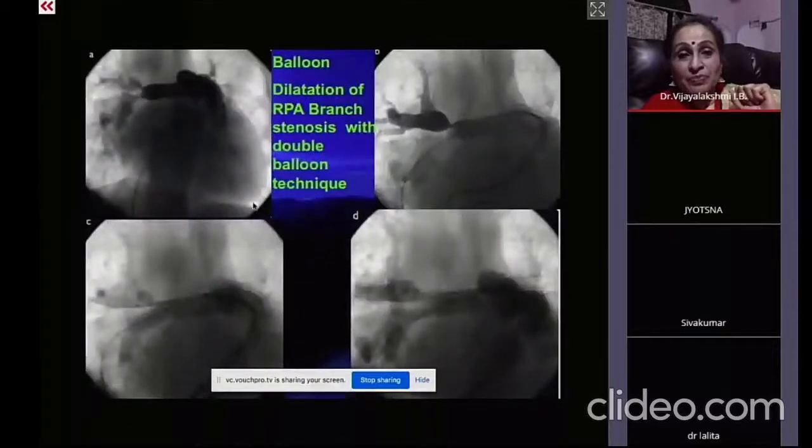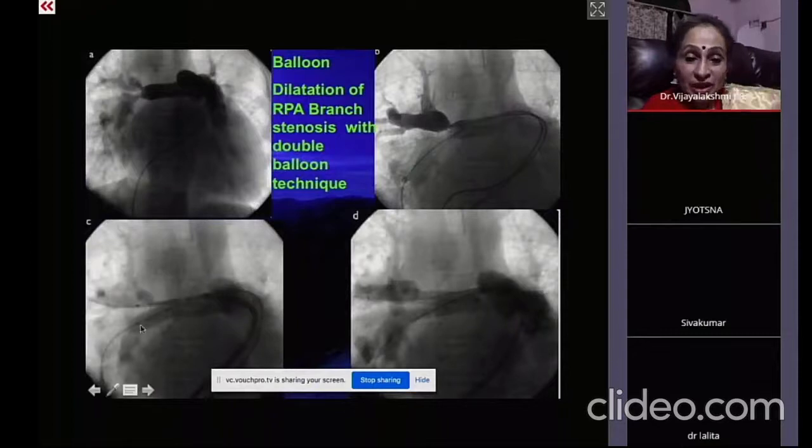And suppose there are two stenoses, as already suggested, you can keep two guide wires in two places and you can keep two balloons, and with the kissing technique, you can open both together. So that there is no slipping of the balloon or anything. But it cannot be done in the infundibulum or the valvar.